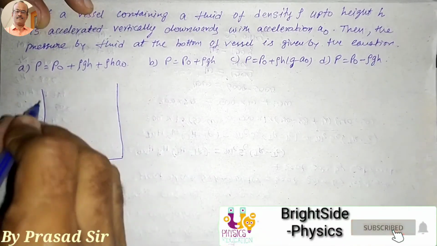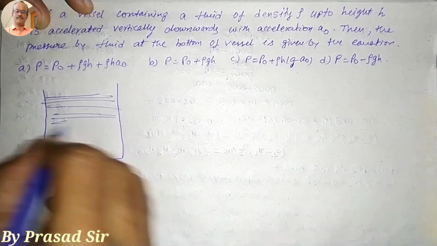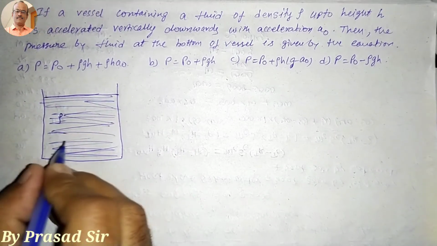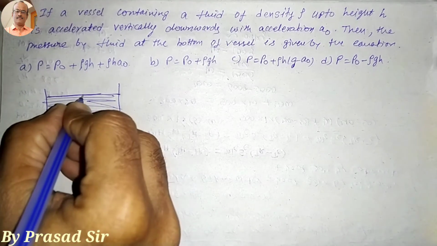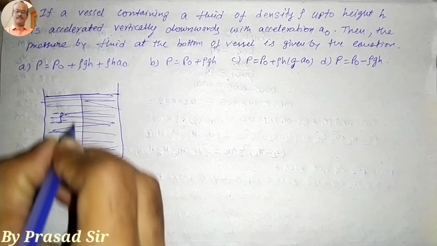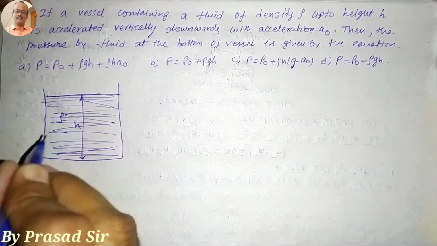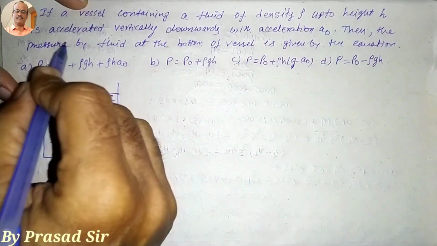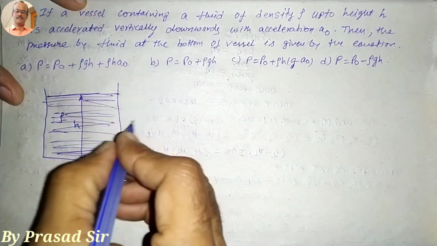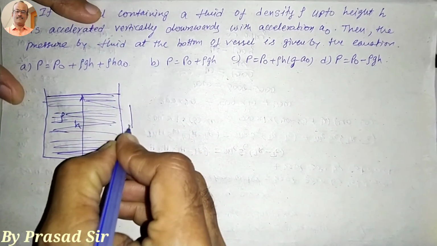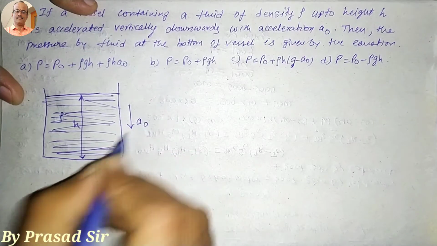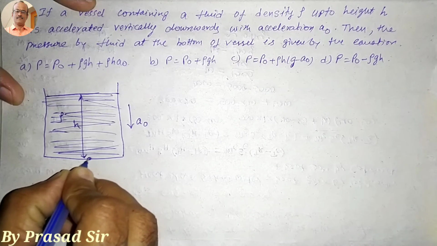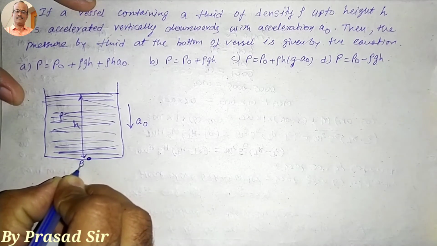This is the vessel, which contains the liquid of density rho up to a height h. Then it is accelerating vertically downwards with the acceleration a0. The bottom I will take as B.